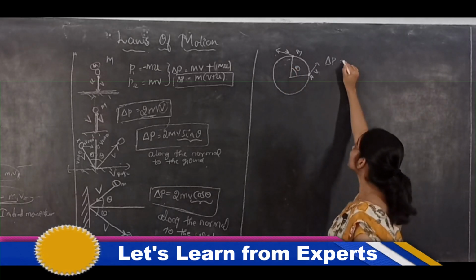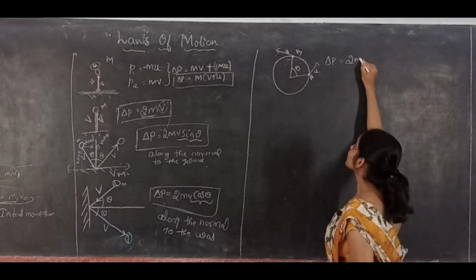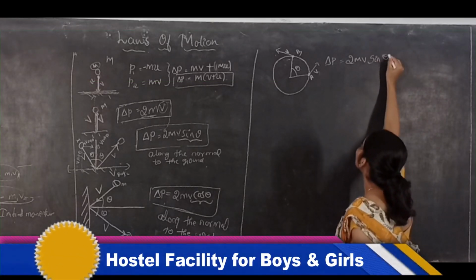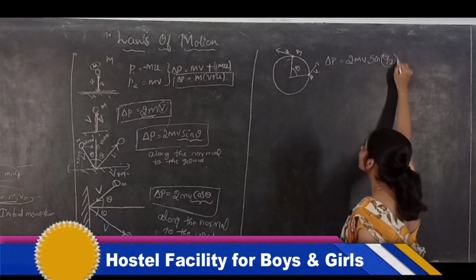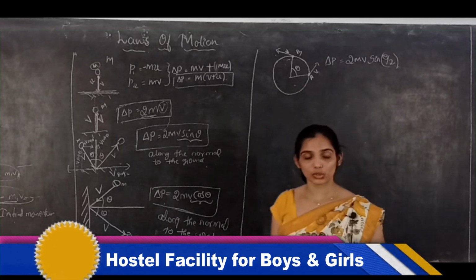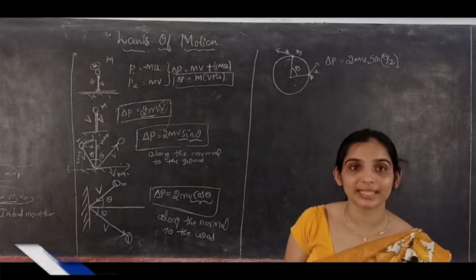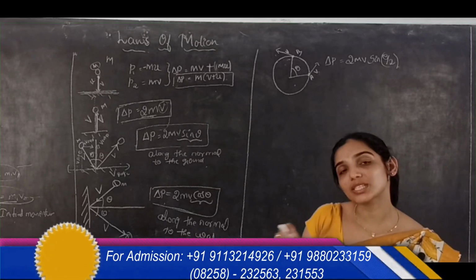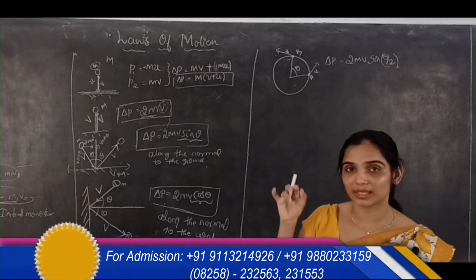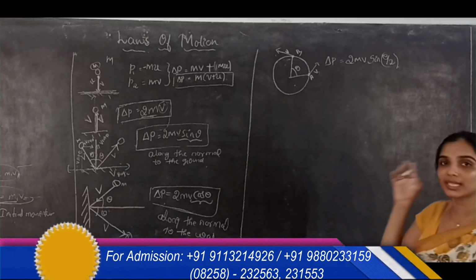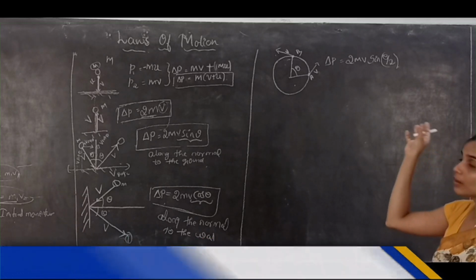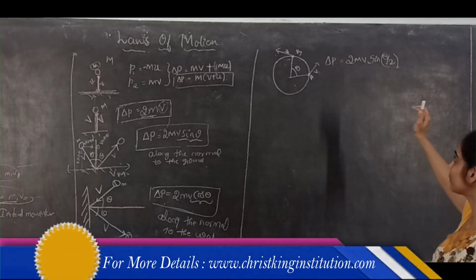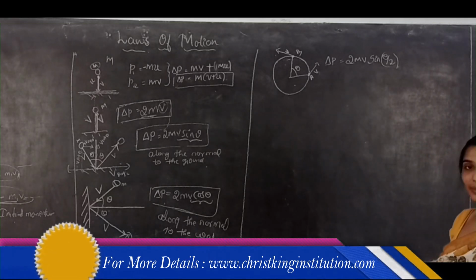The change in momentum is 2 times m v sin of theta by 2. When the object is under uniform motion and traverses angle theta, the change in momentum is 2 m v sin(theta/2), where v is the magnitude of the velocity of the object.